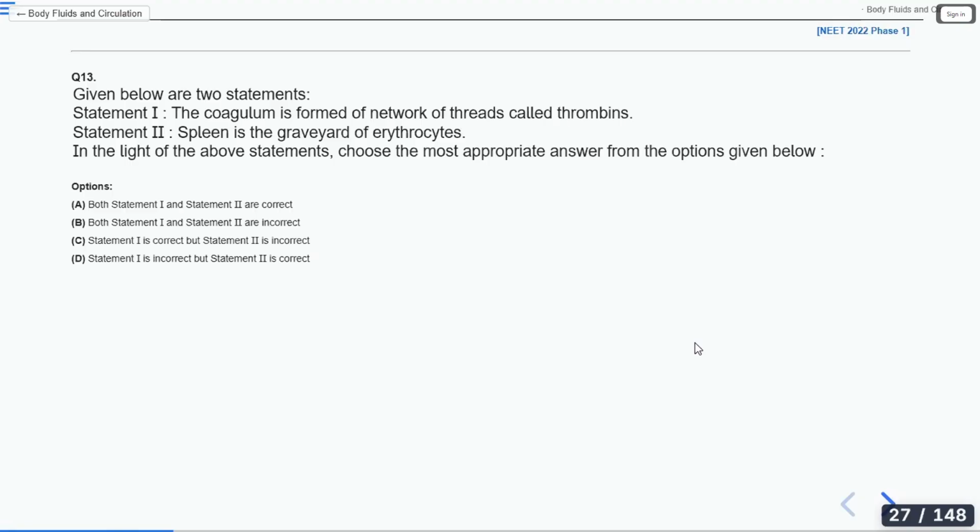Both statements are correct, A. Banasir, D. Why D, Banasir? Can you give the reason why it is option D?